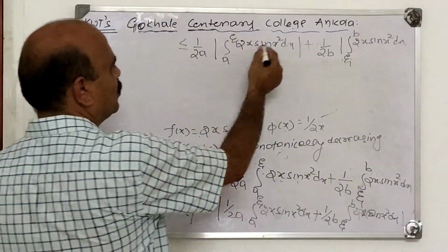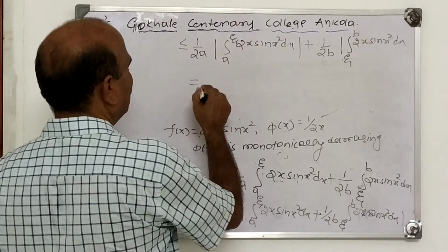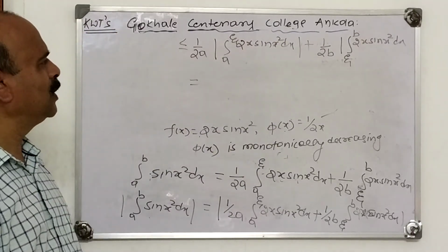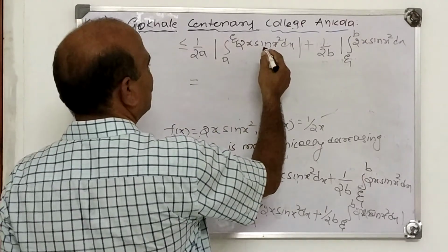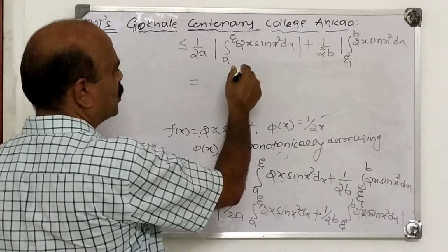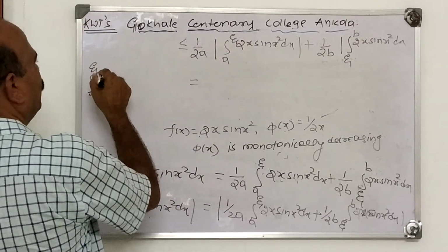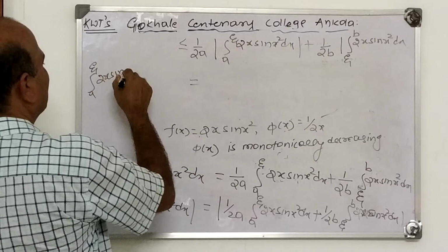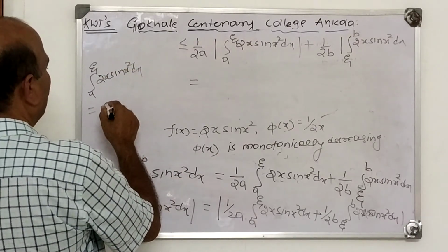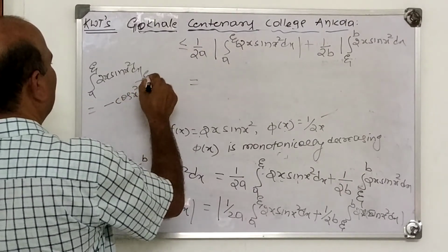Now what is the integration of 2x sin x square? If you take x square as t, 2x dx becomes dt, so it is minus cos t. The integral from a to xi of 2x sin x square is minus cos x square from a to xi.